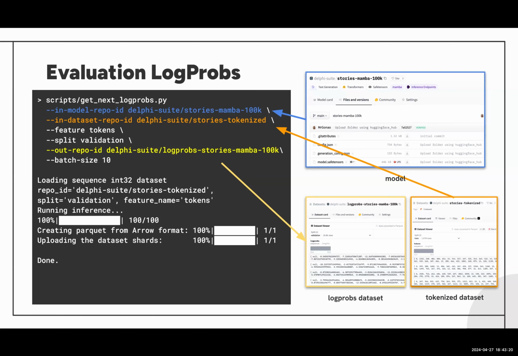So for this, we of course need to specify the model highlighted in blue. We need to specify the tokenized dataset, both of which should now be obvious, uploaded on Hugging Face. And as an output, we want to store the log probs on Hugging Face once more as a dataset. And once we've done that, we are ready to, oh wait, yeah, of course, we do this on the validation dataset. Just pay attention to that. And now we're ready to look at the evaluation.